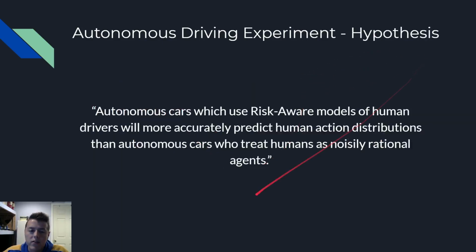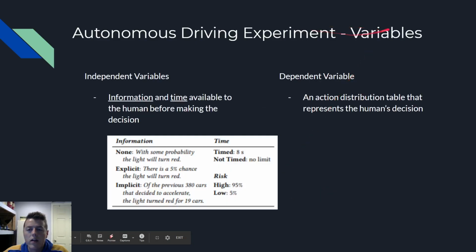Well, the hypothesis, we'll start there actually. Autonomous cars which use risk-aware models of human drivers will more accurately predict human action distributions than autonomous cars which treat humans as noisily rational agents. So what does that mean? Basically, the risk-aware model will predict what humans will choose, whether to stop or accelerate, better than the noisy rational model.